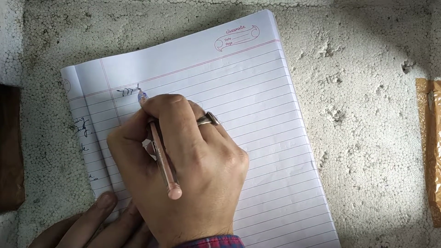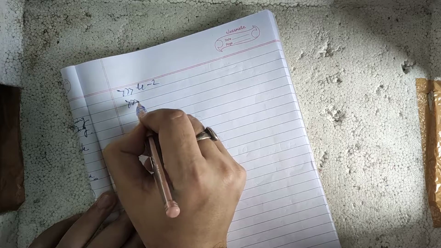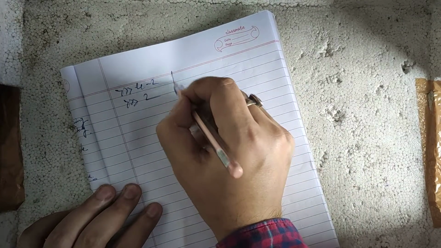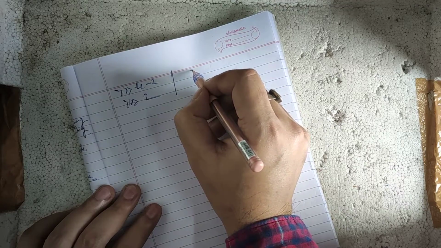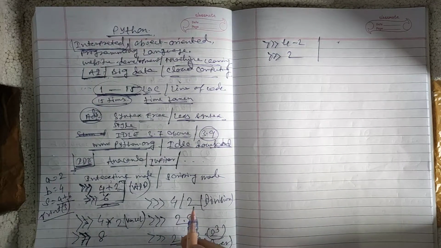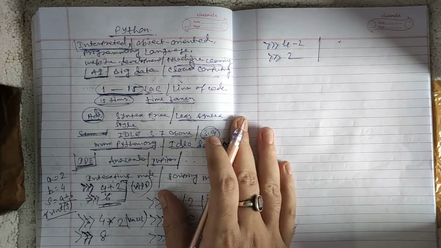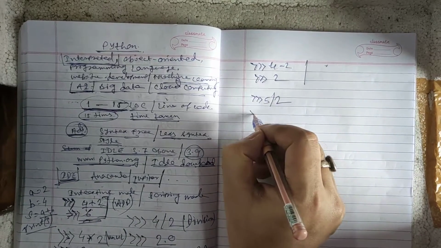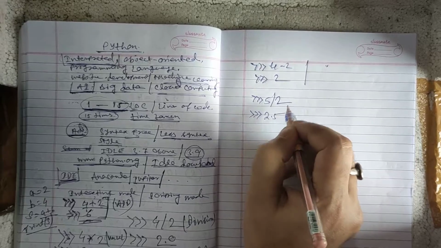If you subtract two numbers, 4 minus 2, it automatically gives 2. So that is the subtraction. In the case of division, it actually gave 2.0, because if you divide 5 by 2, the result is 2.5.